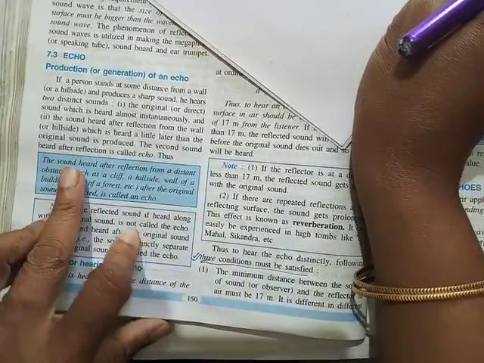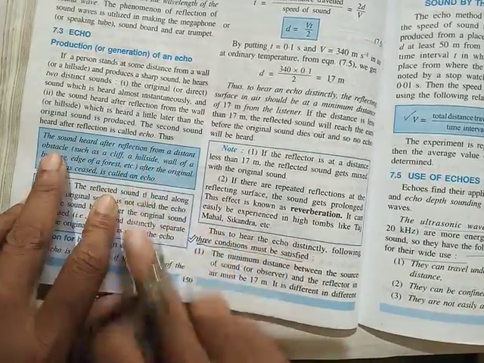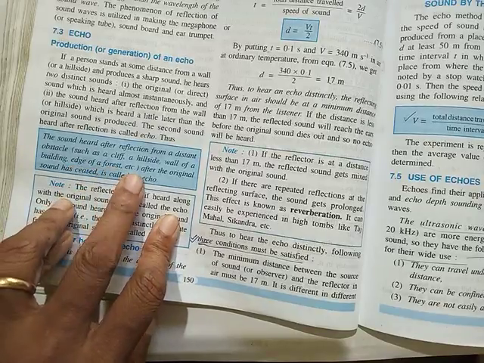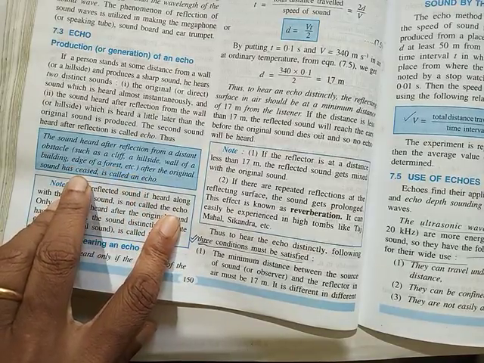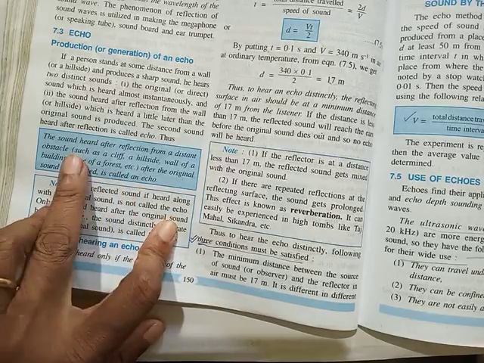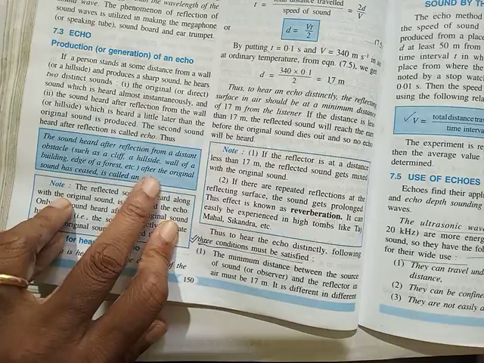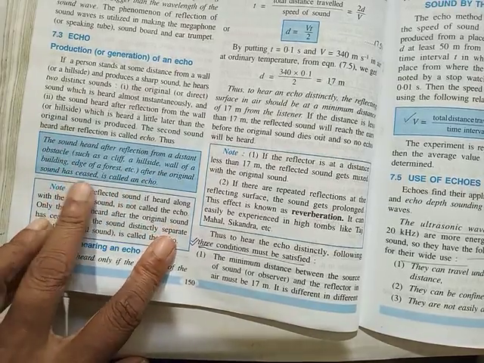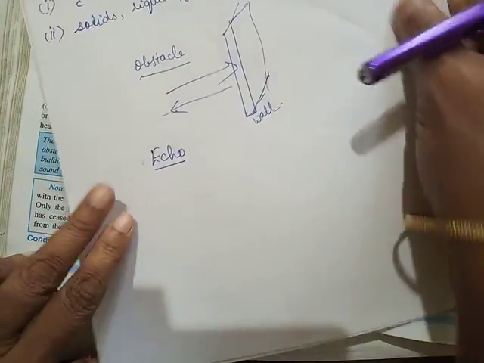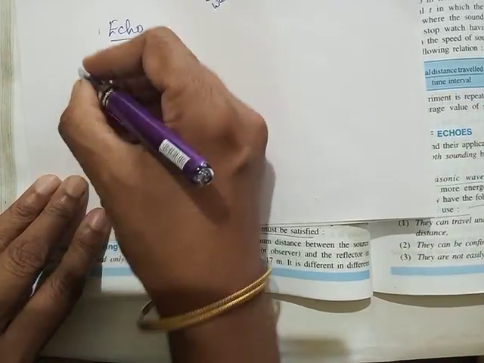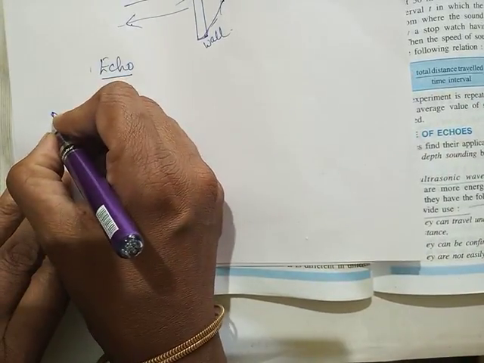Now first is the definition of echo: the sound heard after reflection from a distant obstacle such as cliff, hillside, wall of a building, etc., after the original sound has ceased is called an echo. Sound heard after reflection from a distant obstacle. That is clear, understood. After the original sound has ceased. What is the meaning of this? Now, to understand that, you have to understand another concept called persistence of hearing.